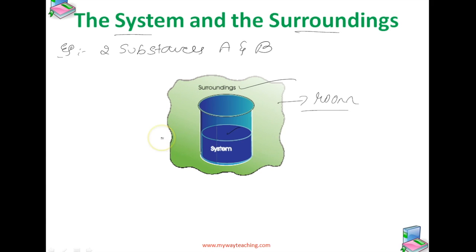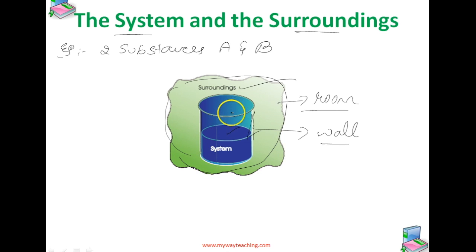It is necessary to think of the system as separated from the surroundings by some sort of wall. See here, this is the surrounding, and this is the system, separated by the wall, which may be real or imaginary.